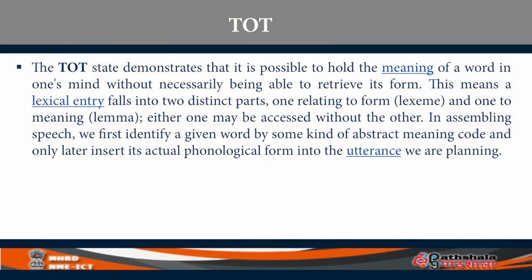You keep saying it will come, just a minute, give me some time, it's on the tip of my tongue. So basically what the tip of the tongue phenomenon is saying is that there is a difference between more abstract lexeme level information, which is about the meaning of a word, and form level information, which is the actual linguistic form used in a given language to encode that meaning. So, the separation of lemma, the meaning level information, and lexeme, the form level information. Most models of speech production distinguish between the existence of lemma and lexeme. So, in tip of the tongue you have access to the lemma but not the lexeme.